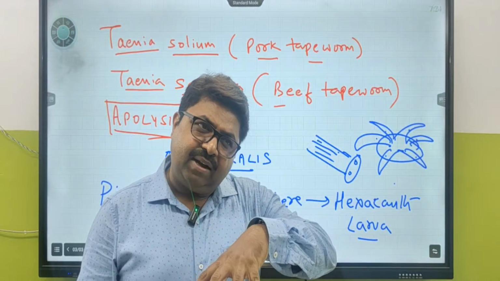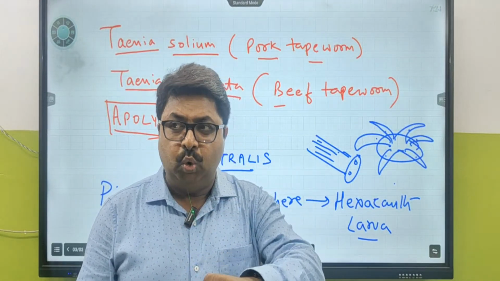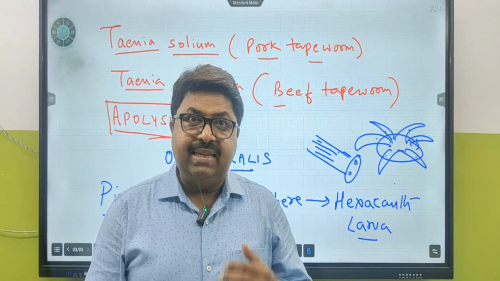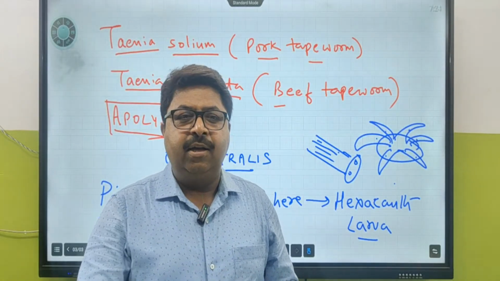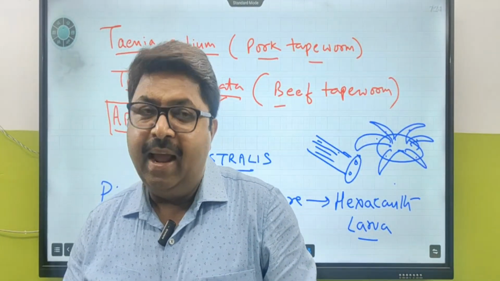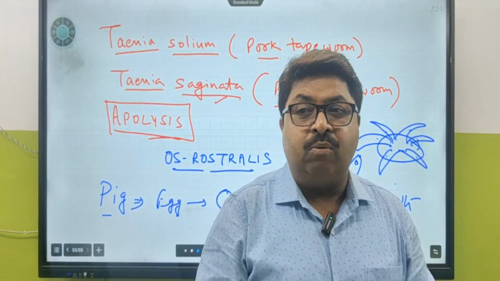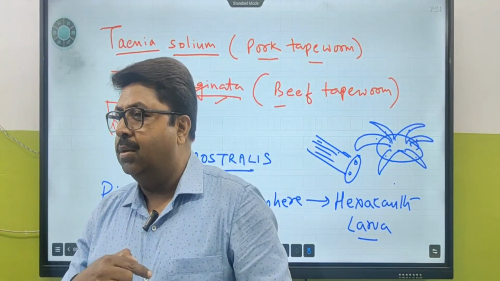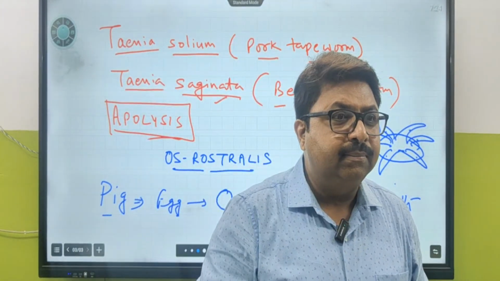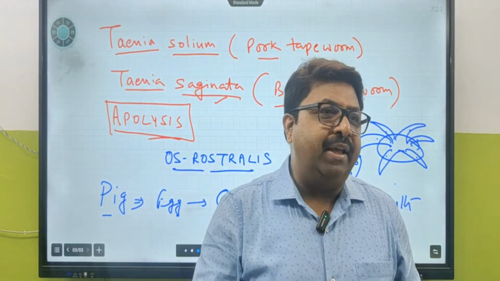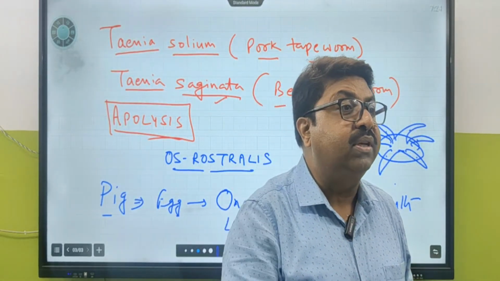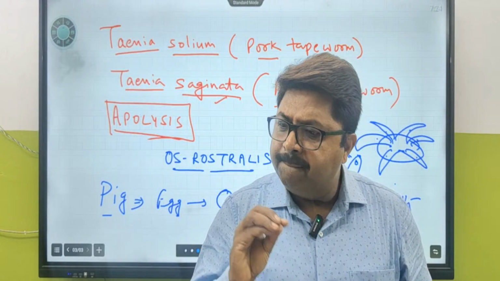The moment the pig feeds on this stool, the hexacanth larva starts getting inside their body, inside their stomach, and from the stomach they go inside the intestine. Through the intestinal villi, they get inside the bloodstream. Fine? And they reach different parts of the body. If you get a highway, you can reach every part of India. So the bloodstream is the highway, and your body is India. So this larva can reach every part of the body, and ultimately they get into the muscles.